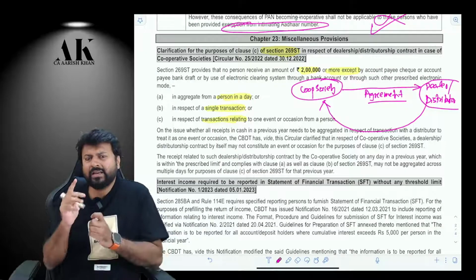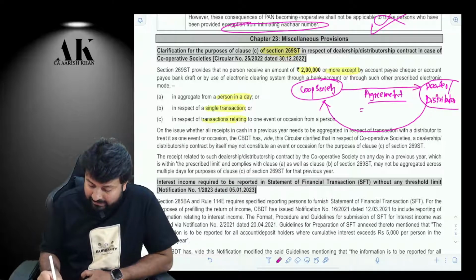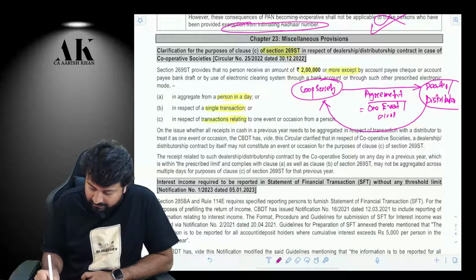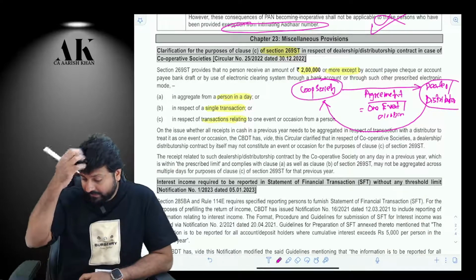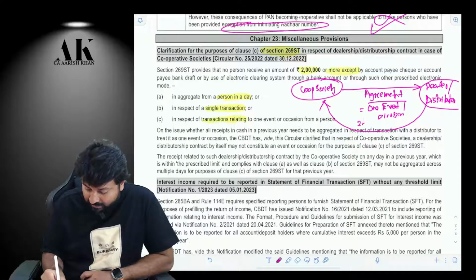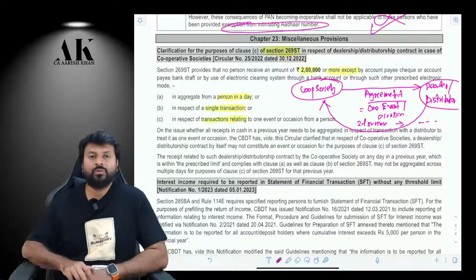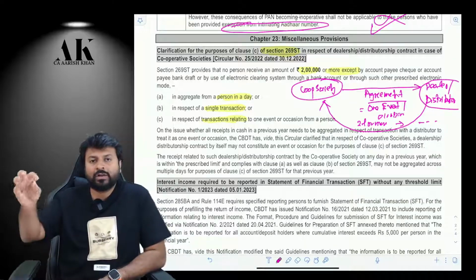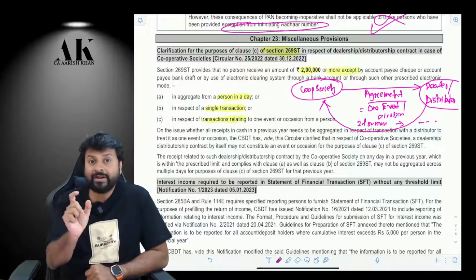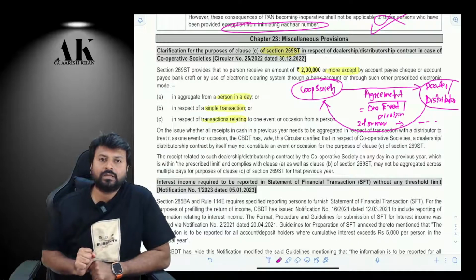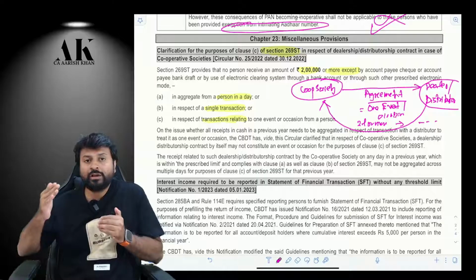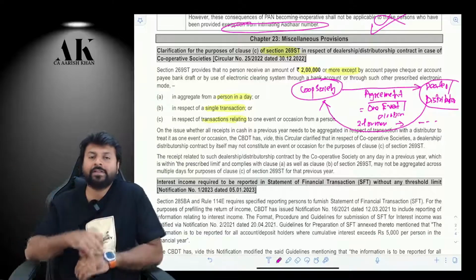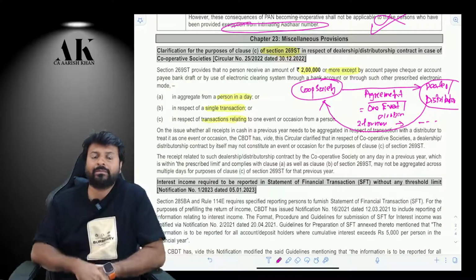Now, there is one single agreement. Can this single agreement be considered as one event or one occasion? If it is considered as one event or one occasion, I cannot receive 2 lakhs or more over different days also. Because if the agreement between a cooperative society and a dealer or distributor is considered one event or one occasion, then I cannot receive 2 lakh rupees or more in cash in 365 days together also, because I have to aggregate all of them.